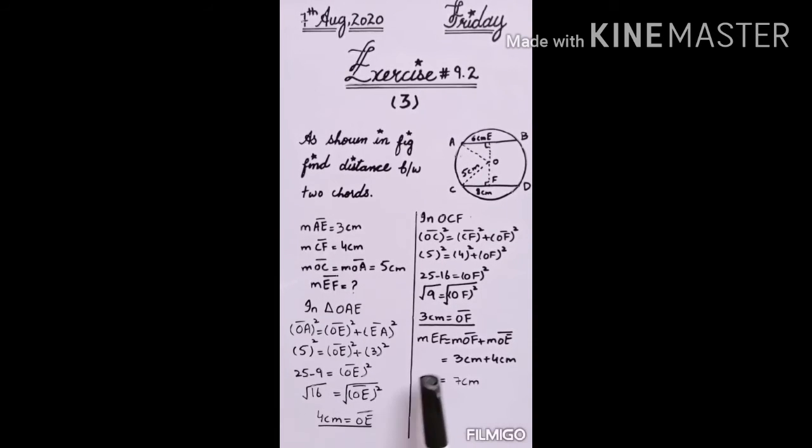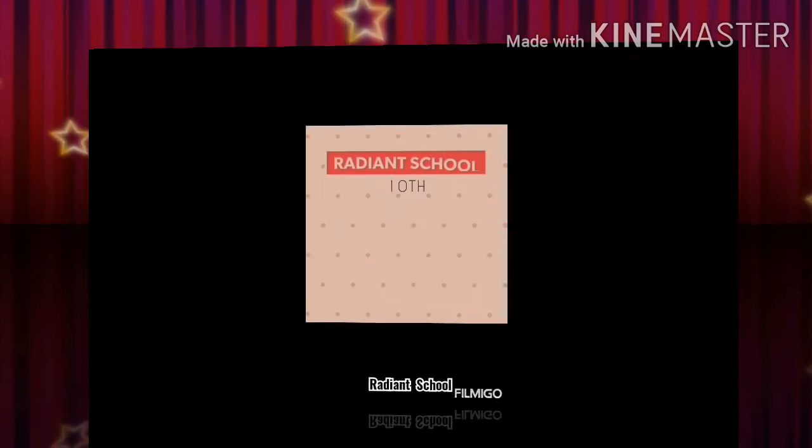Okay students, so the final step is the measurement of EF. Measurement of EF will be equal to the sum of OF plus OE. We have found the value of OE, that is 4 centimeter. We have found the value of OF, that is 3 centimeter. We will add 4 plus 3, 7 centimeter. So the value of EF, that is the distance between the two chords, is equal to 7 centimeter.